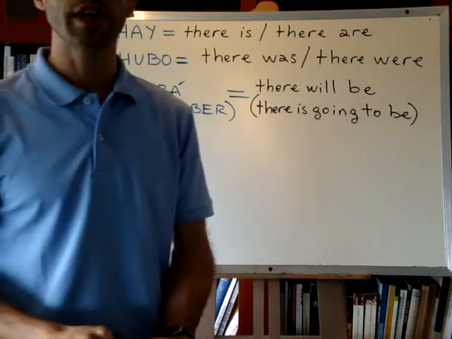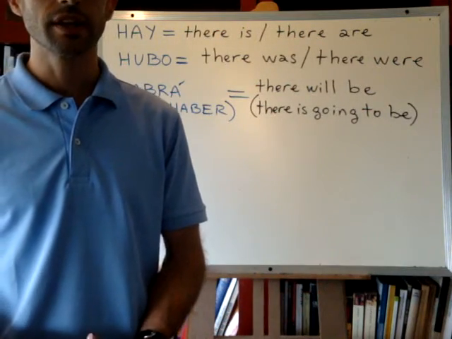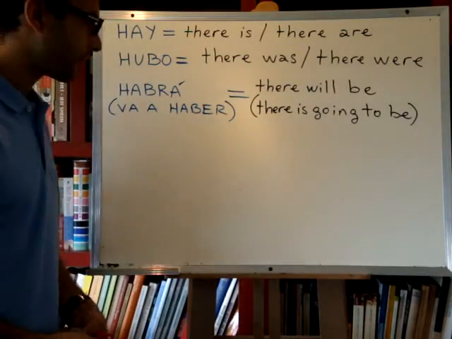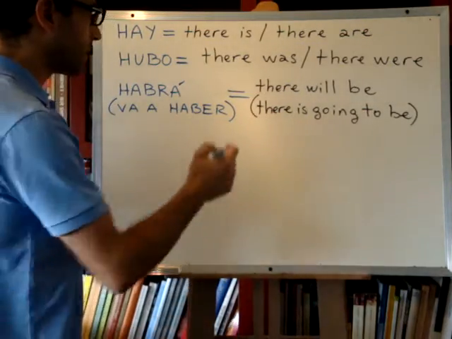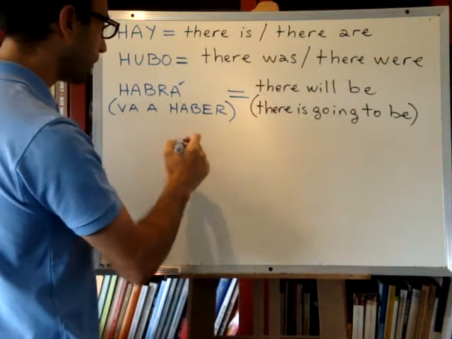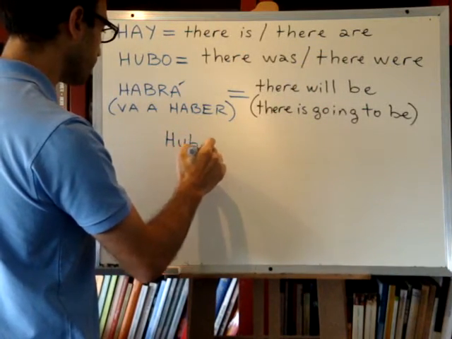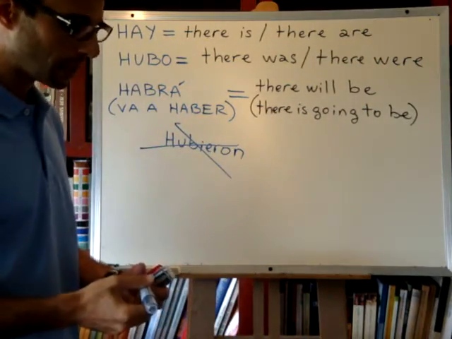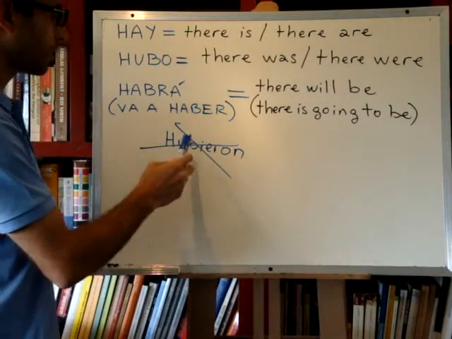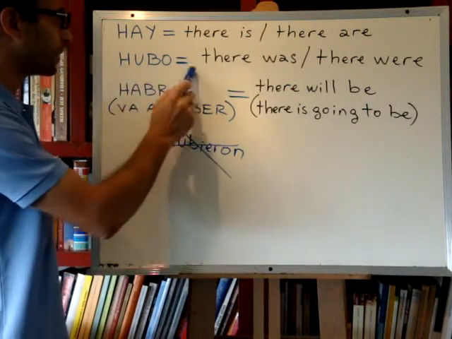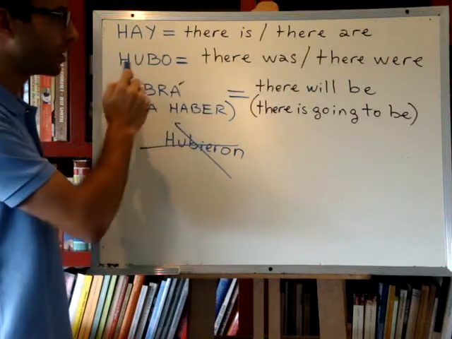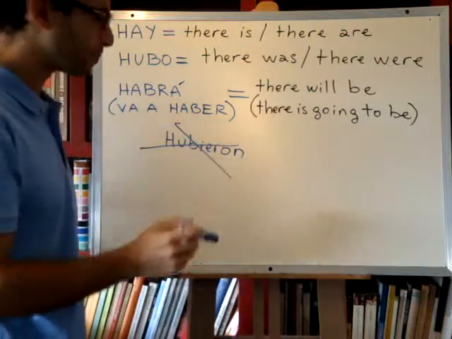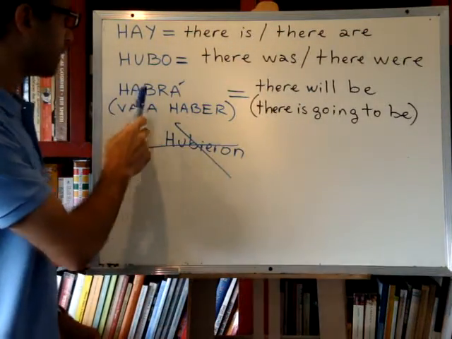And there is a very common mistake even among native Spanish speakers, okay? That they say, for example, for there were, they would say hubieron, which is wrong, okay? You cannot say there were hubieron. You have to say hubo. Even though this is a singular conjugation, it is used for there was and for there were, okay? And for the future, as we said, habrá.